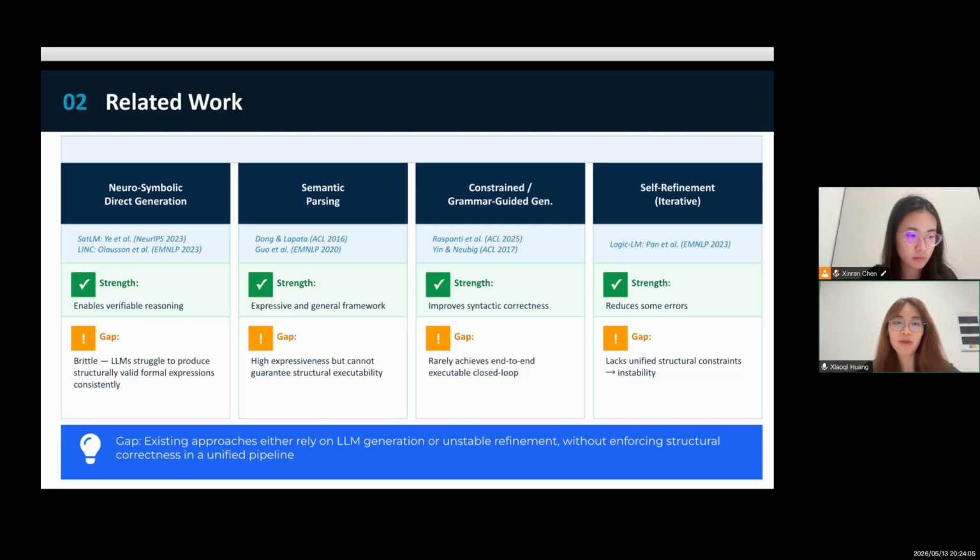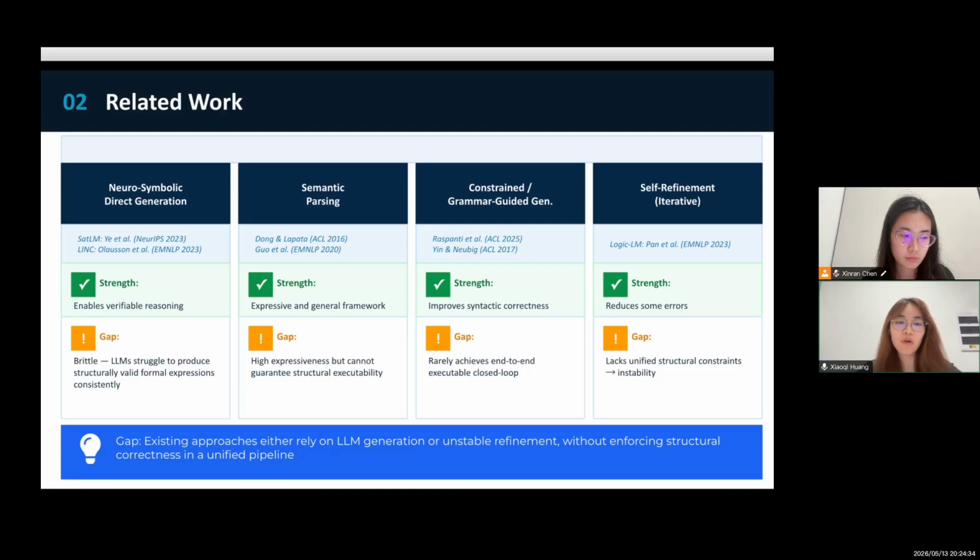Constrained generation methods introduce grammar or schema constraints, which improve syntactic correctness, but are not integrated into a full executable pipeline. Finally, self-refinement methods iteratively improve outputs, but remain unstable because they rely on unconstrained regeneration. Overall, existing approaches either depend on brittle generation or unstable refinement and lack a unified mechanism to enforce structural correctness.